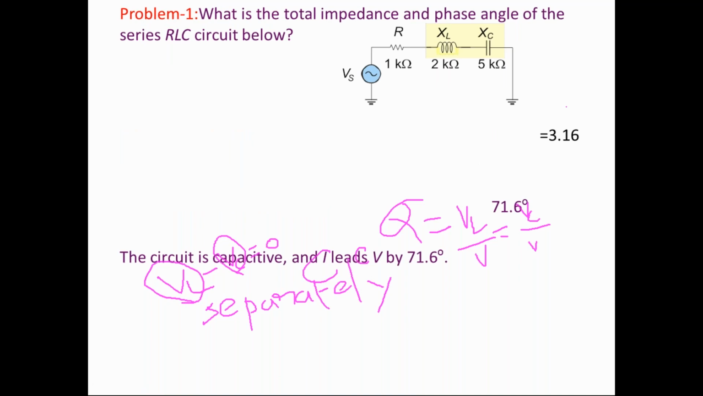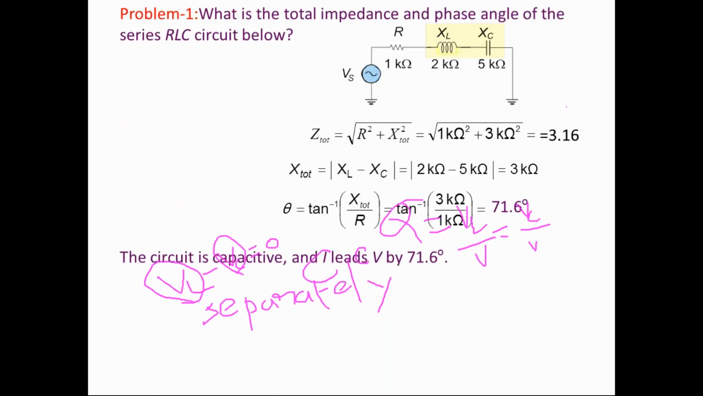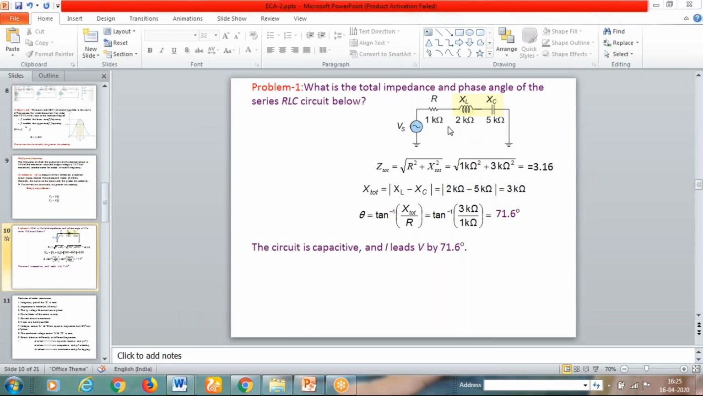Now let us solve some problems based upon this concept. Let us solve very simple problems. In this RLC series circuit, what is the impedance and phase angle? Everything is clear, so the total impedance Z is equal to root of R squared plus (XL minus XC) squared.